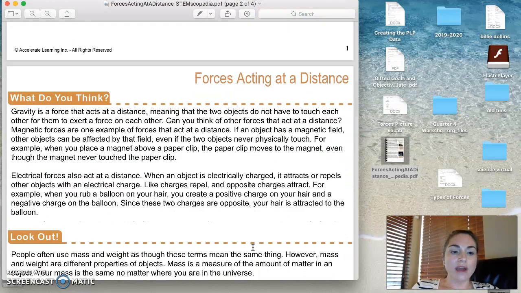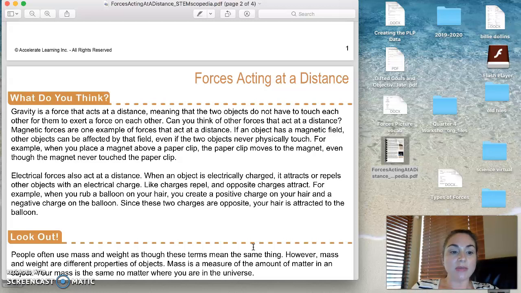What do you think? Gravity is a force that acts at a distance, meaning that two objects do not have to touch each other for them to exert a force. Can you think of other forces that act at a distance? You've already watched some videos this week. Yes, magnetic forces are an example of a force that acts at a distance.